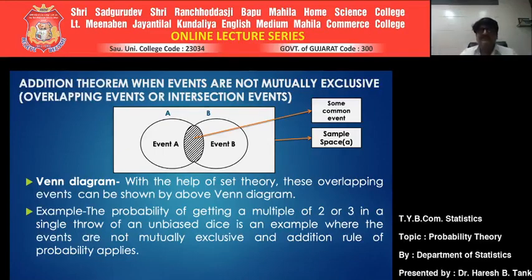Whereas if these events A and B are not mutually exclusive, that means they have certain things in common. Look here, the marked area is a common area. So whenever two events are not mutually exclusive, there would always be some common area.